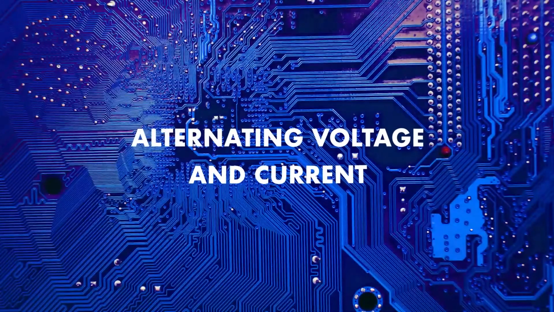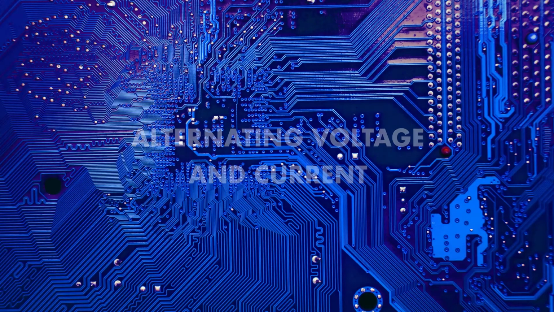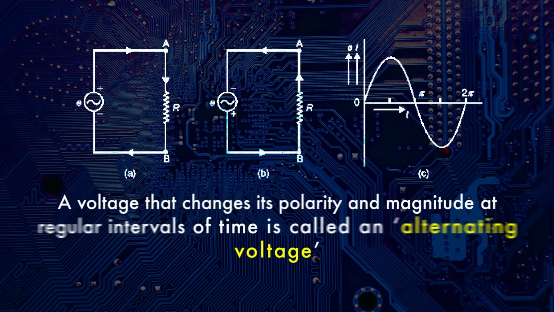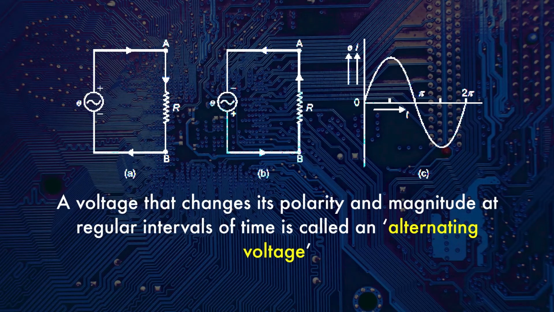So first of all, we are going to discuss what is alternating voltage and what is alternating current. A voltage that changes its polarity and magnitude at regular interval of time is called alternating voltage. When an alternating voltage source is connected across a load resistor R as shown in figure 1, the current flows through it in one direction as shown in figure 1a, then in the opposite direction when polarity is reversed as shown in figure 1b.